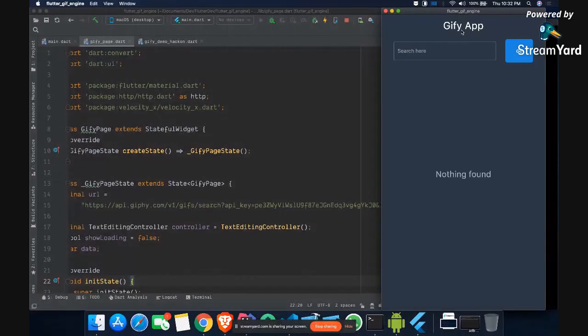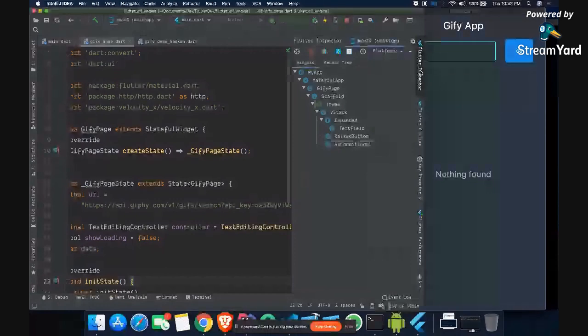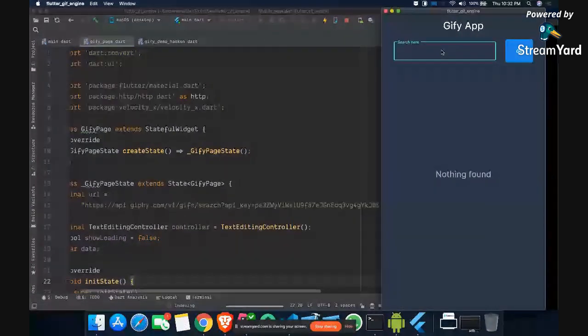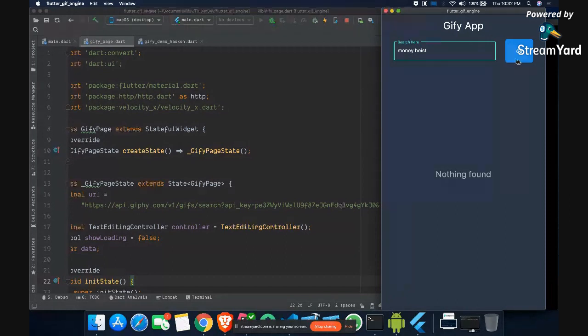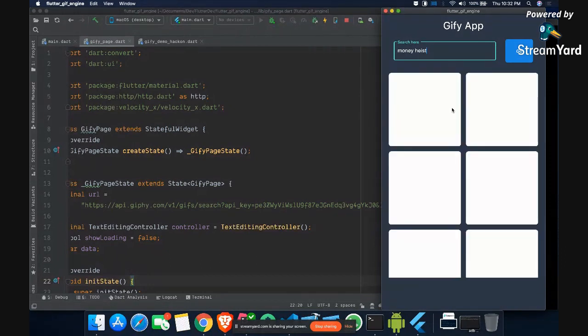There is a search box where you can search for something, and then you can click on this button. Let's say I write here money heist, so it should show me the gifs of money heist. If I click on the go button, you will see it shows a circular indicator, and then it will show me all the gifs here.